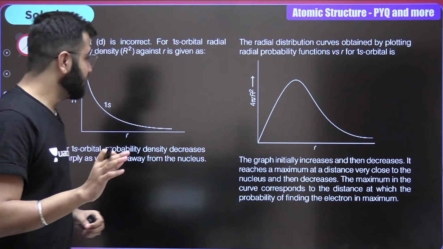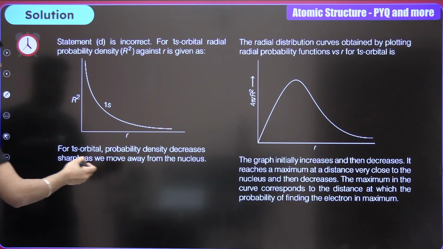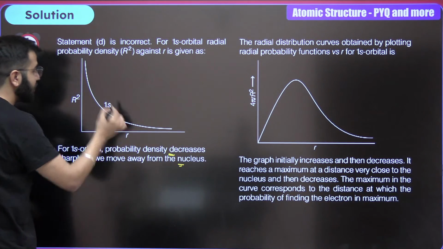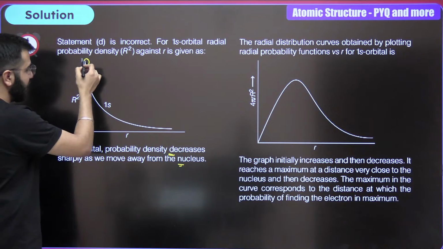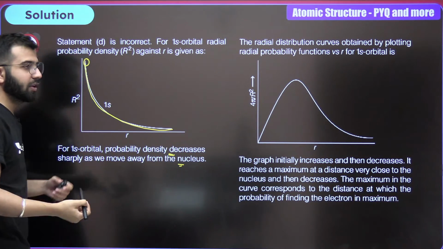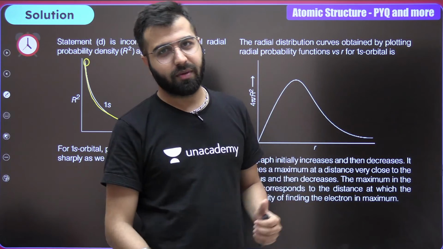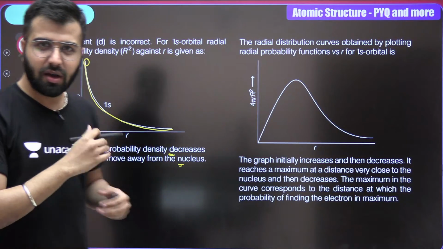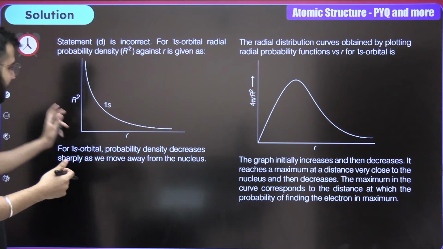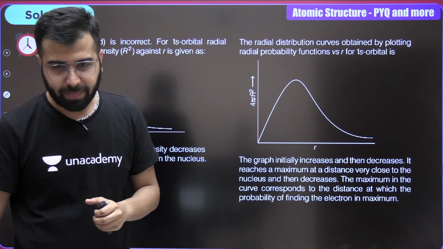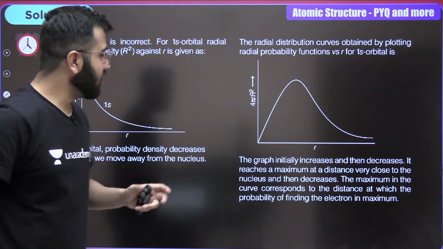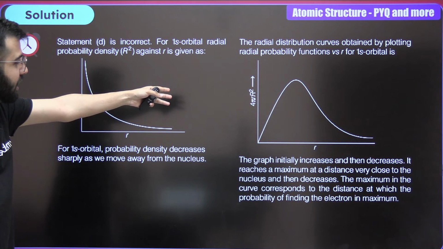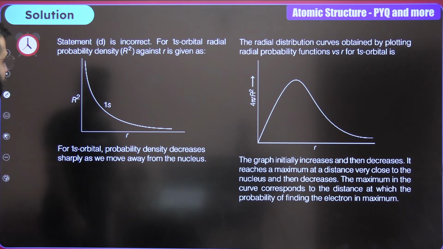Do remember that, okay? So yeah, and ultimately whenever we talk about the probability density from the nucleus, near to the nucleus it's high, and as we go away it decreases for the 1s electron, okay? So that's what you should remember. Near to the nucleus, it's not exactly the nucleus, near to the nucleus it's higher, and as we move away from it, it decreases. So do remember that. Yes. So this one on the right hand side, over here what are we really having? The radial distribution, radial probability function graph, okay? So do remember that.